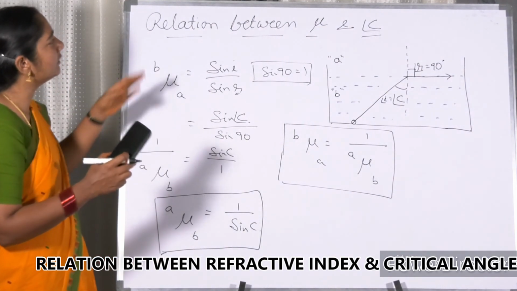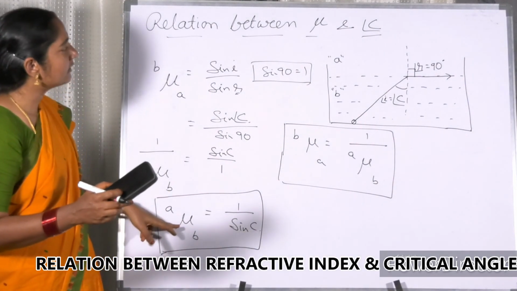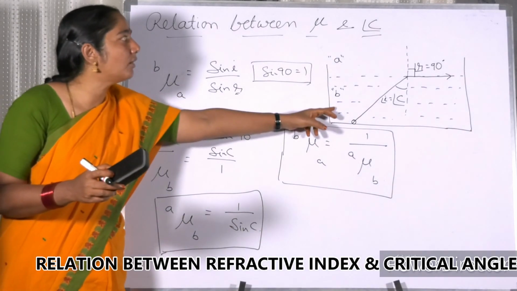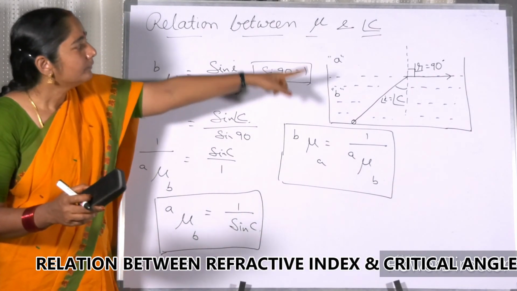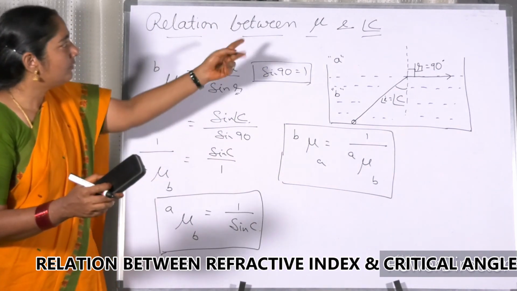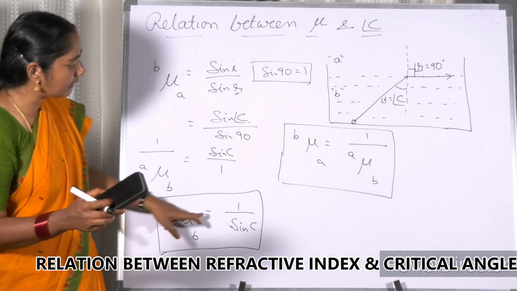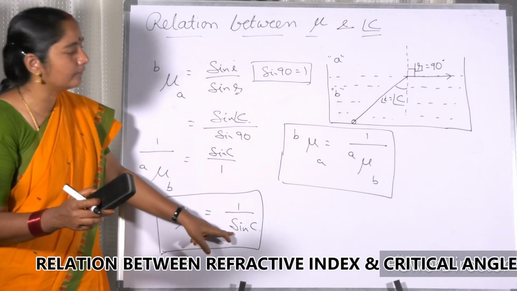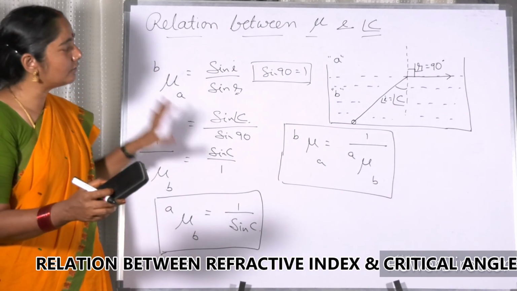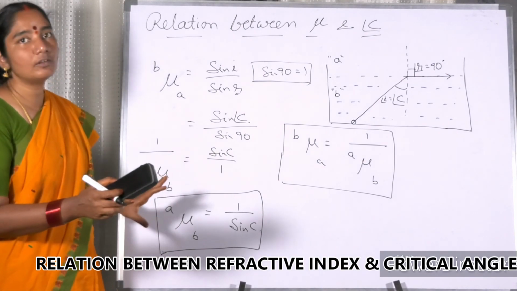Now we got the relation between refractive index mu, that is refractive index of water, and also the critical angle. We connected these two. This is a relation. Refractive index is nothing but equal to 1 by sin C. You have to learn this formula. This will be useful for us when we solve the problem.